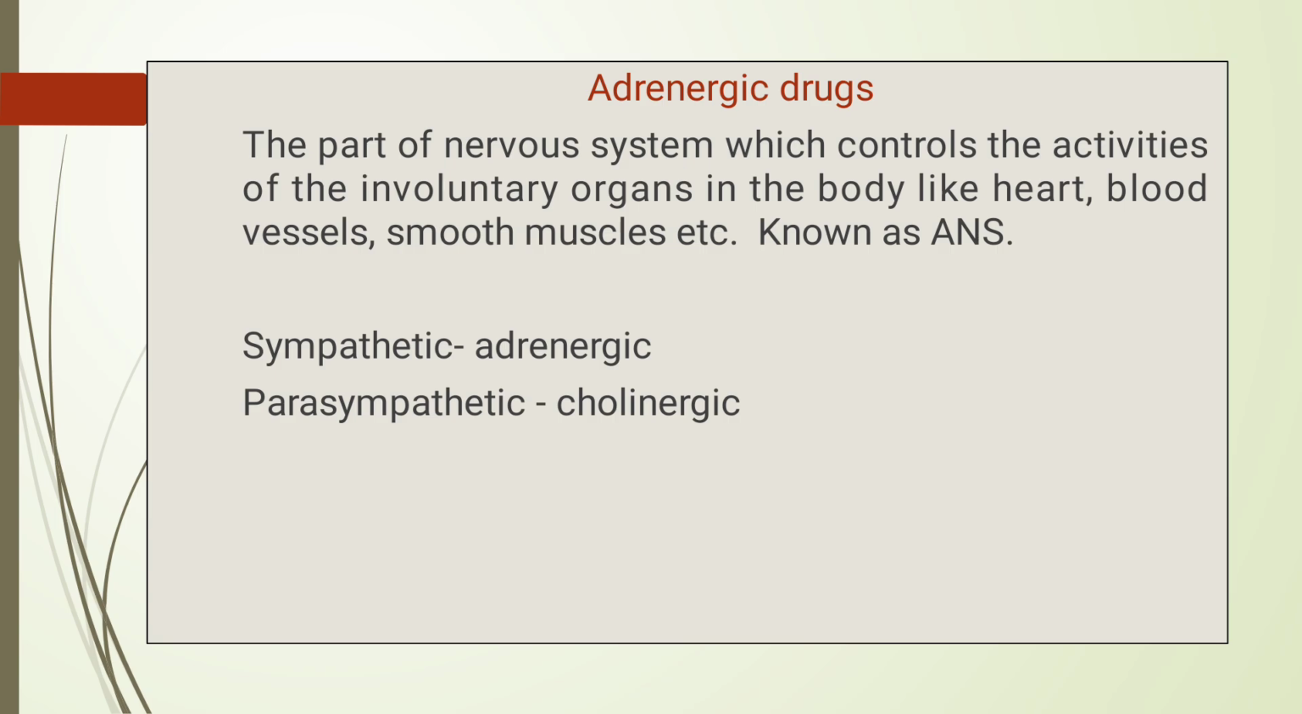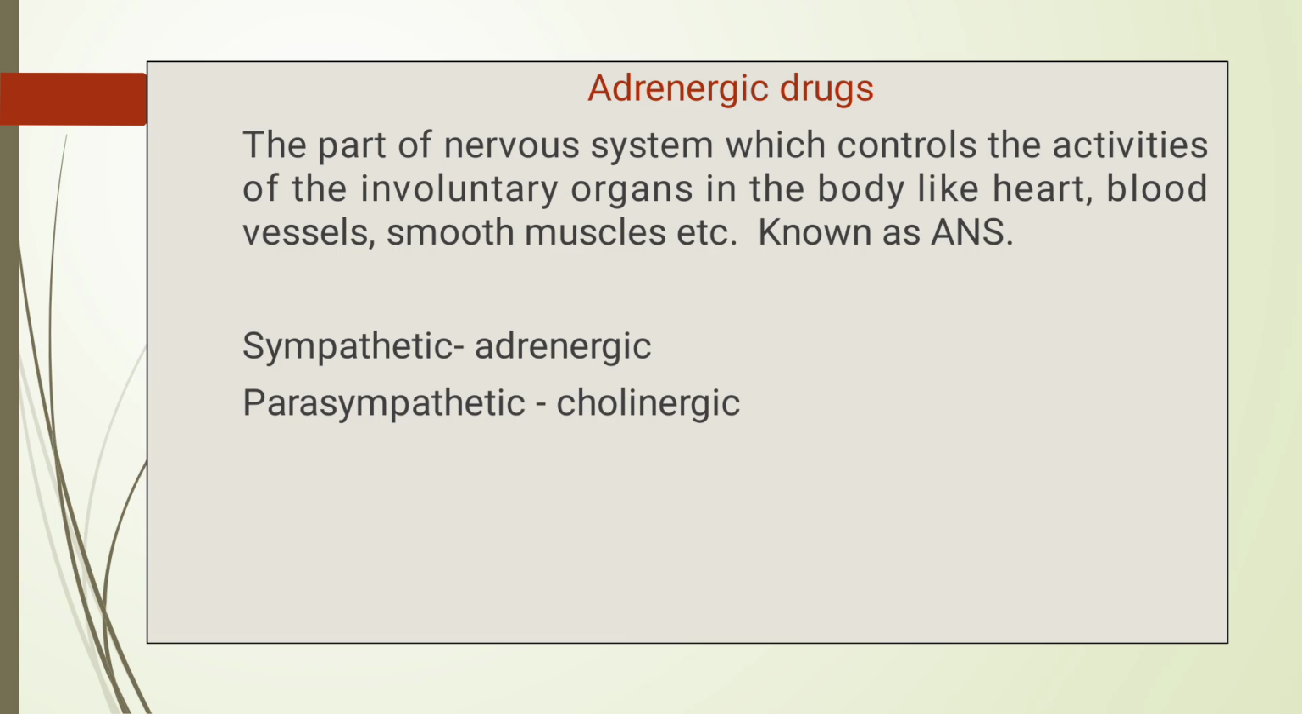In the last lecture we studied the central nervous system, which has two parts. The autonomic nervous system is another part. It is a peripheral nervous system in which involuntary actions are carried out by our body. Voluntary actions are carried out by the somatic nervous system. Involuntary organs like the heart, blood vessels and smooth muscles are controlled by the autonomic nervous system.